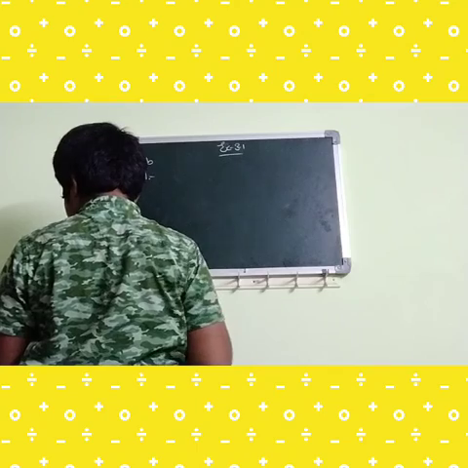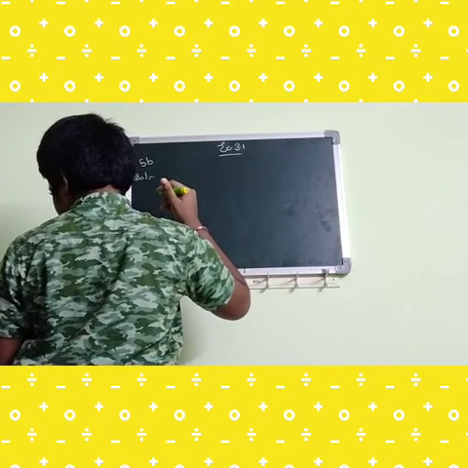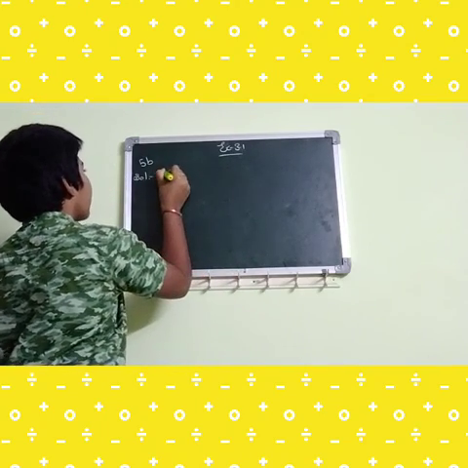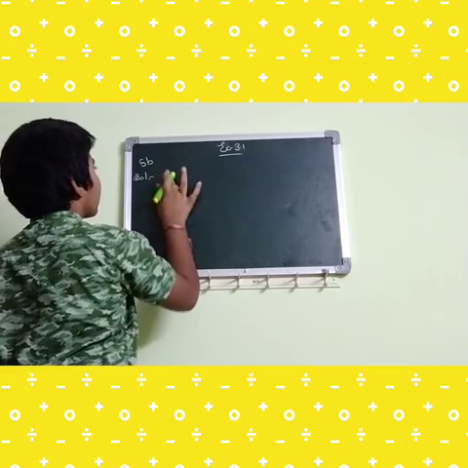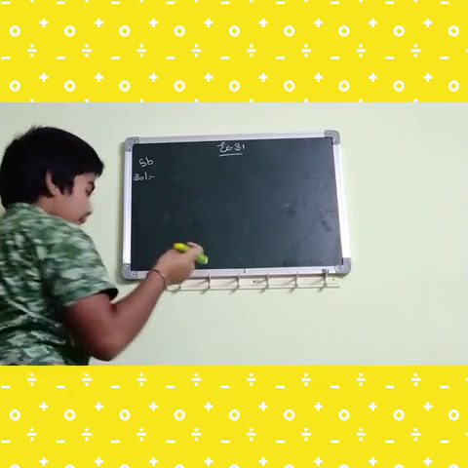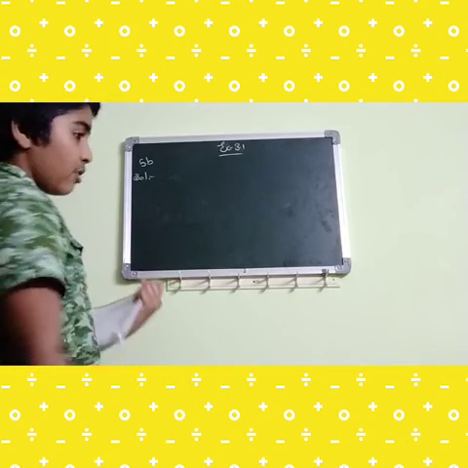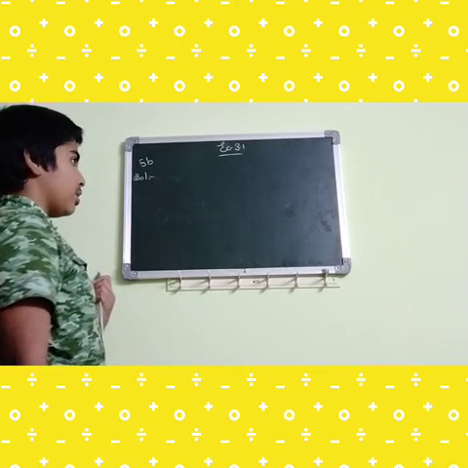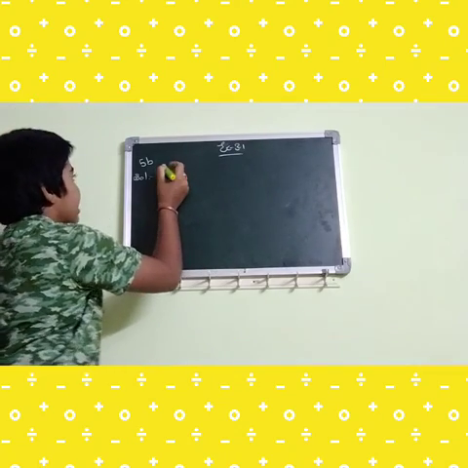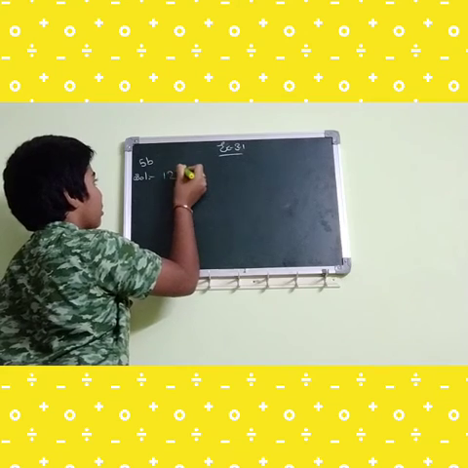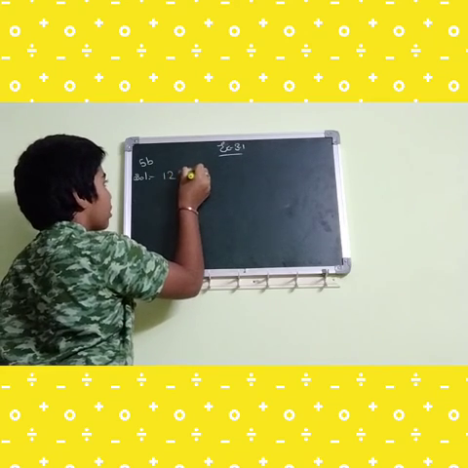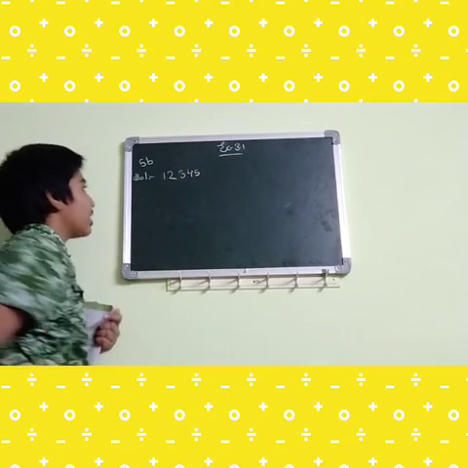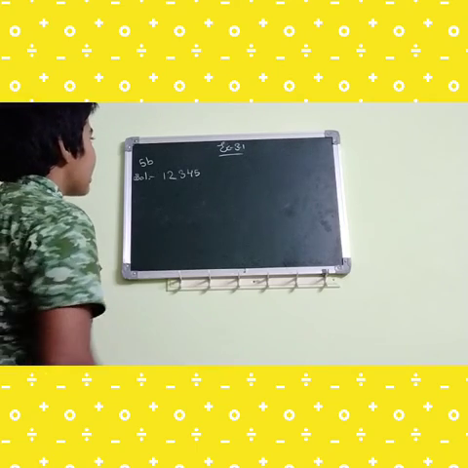So first we will take 12,345. Let's check the divisibility by 2. First we will write the number, 12,345.